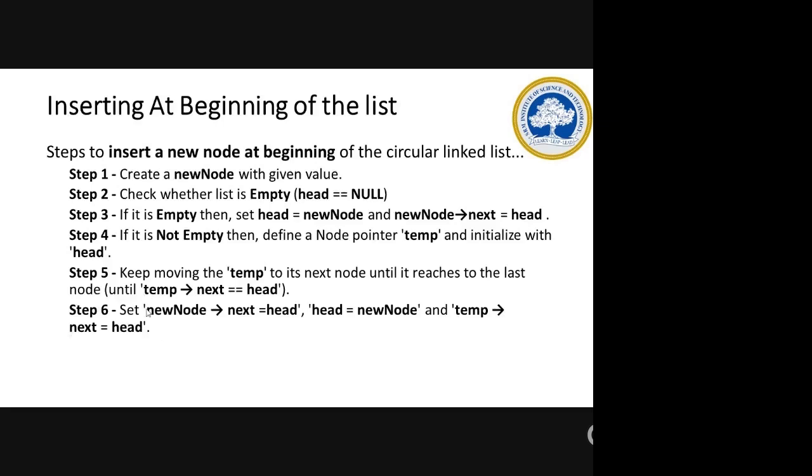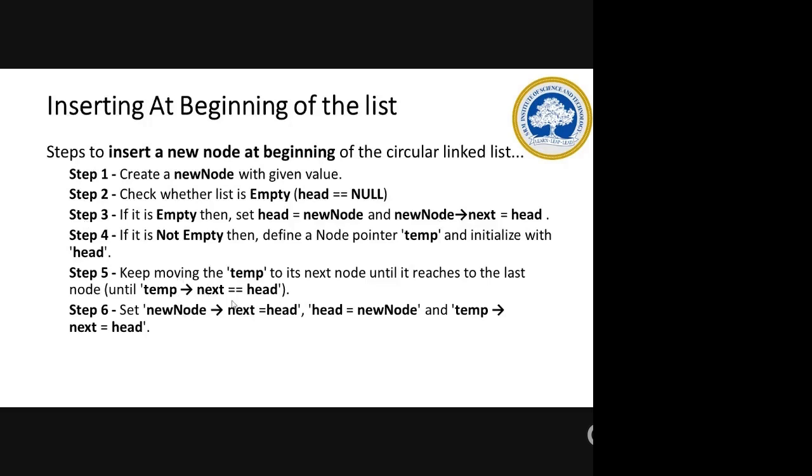Okay, so listen here, in this circular linked list, there is only one change. For an empty list, there is no change. The only line which you will be changing is new node of next should point to the head. Assume there is already one node in the list, that node will be the head node, and that node's next will point to the head also.